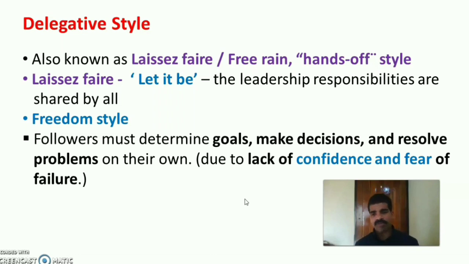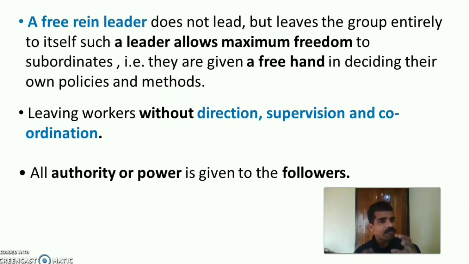Sometimes it may be due to a lack of confidence, or sometimes maybe the fear of the leader to take an ultimate decision. He may hand over every responsibility to the employees. So a free rein leader actually doesn't lead the group, but leaves the group entirely to itself. Such a leader allows maximum freedom to the subordinates. That is, they are given a free hand in deciding their own policies and their own methods. That means sometimes leaving the workers without any direction, supervision or coordination.